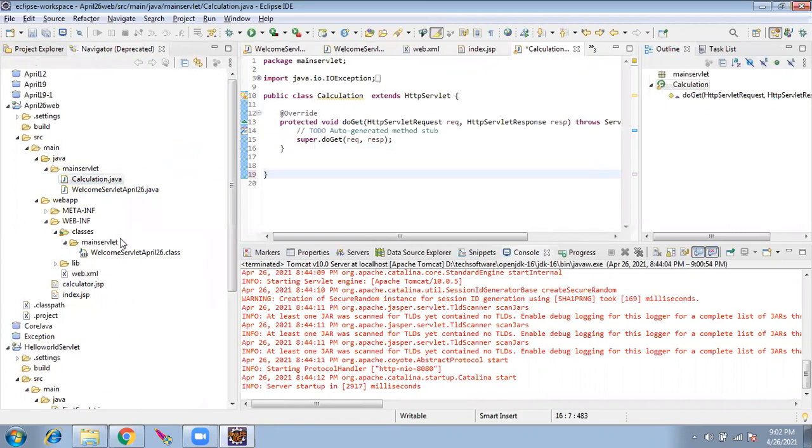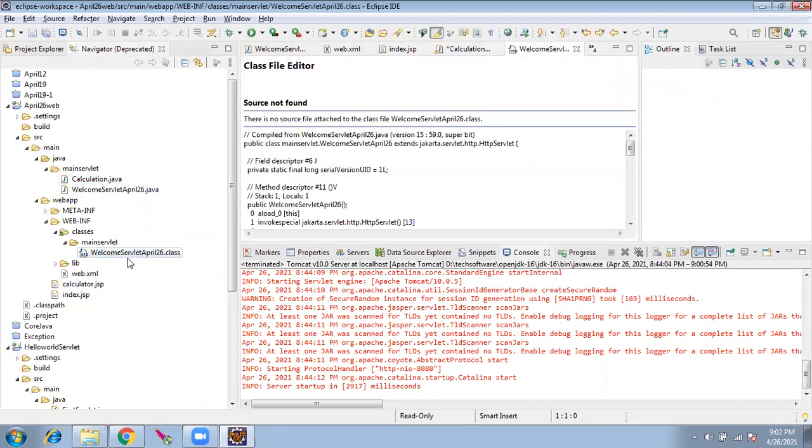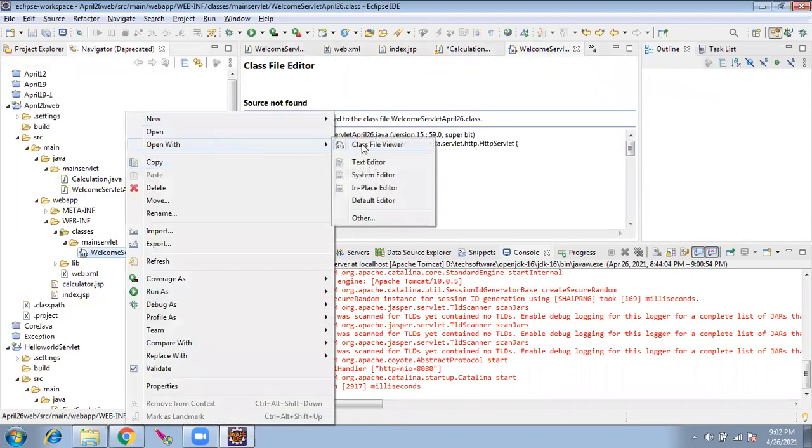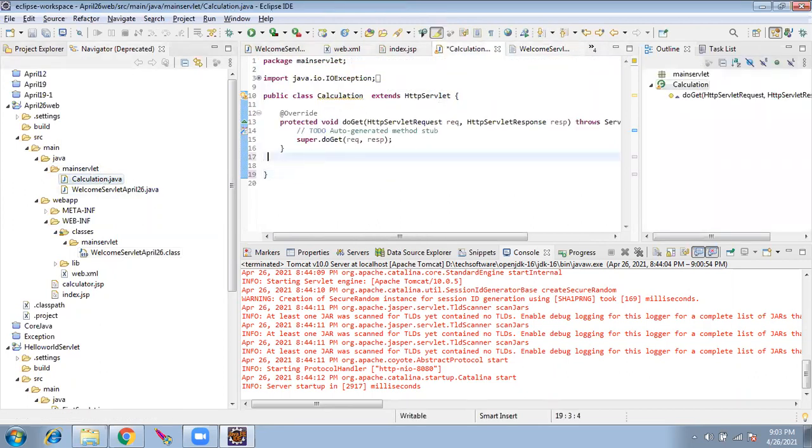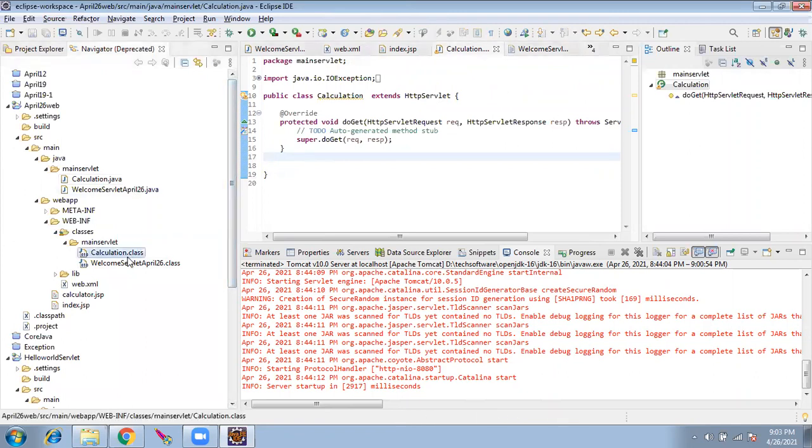This is a class file, which is in machine readable format. If I open it, you cannot read the content. Open with text editor. See here. So when I save a Java program, the compiler will convert .java into .class, machine readable format.